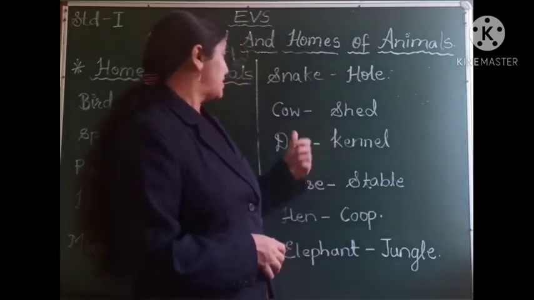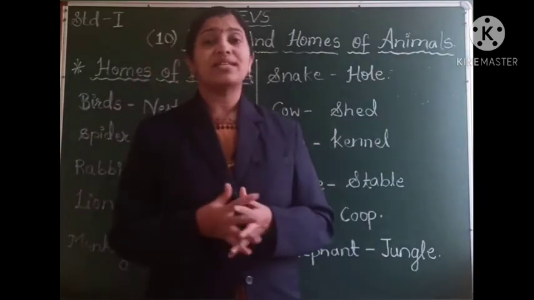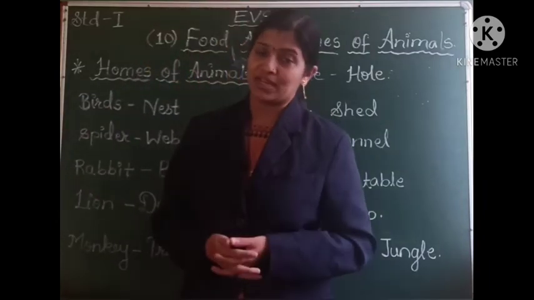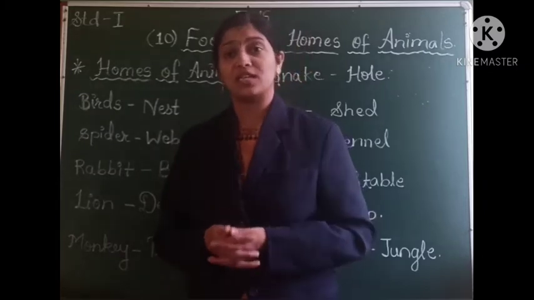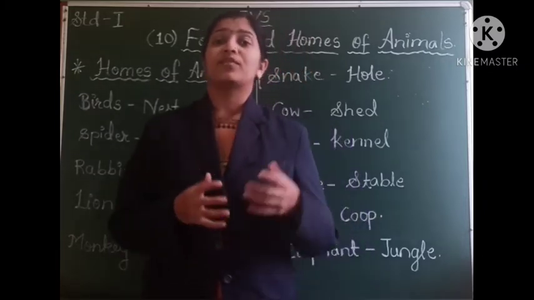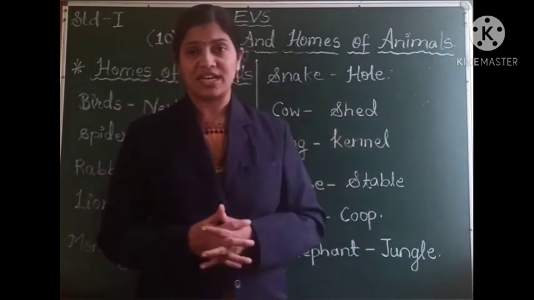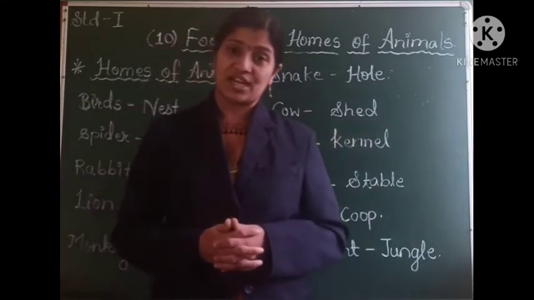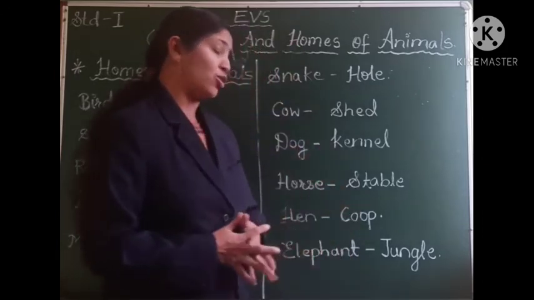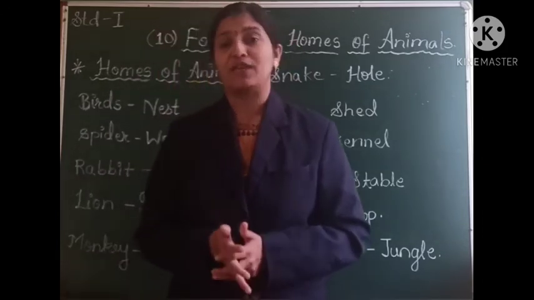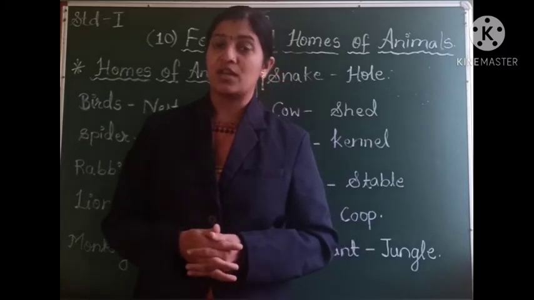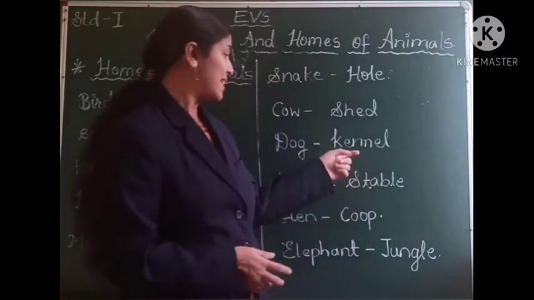So among them is the cow. So cow is a milking animal. It gives us milk, and so rearing of cow is done by human beings. And the house that is made for the cow is called as shed. S-H-E-D, shed. The next is the dog. Dog is a pet animal. We rear it. We keep it in our house. And a dog house is called as kennel.